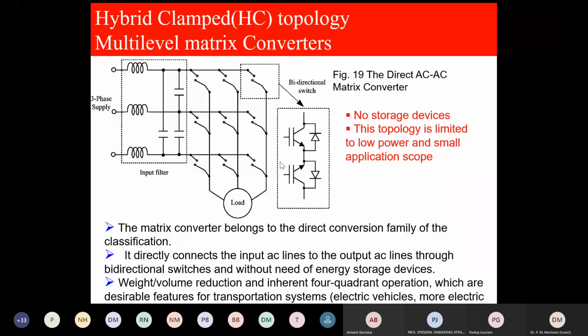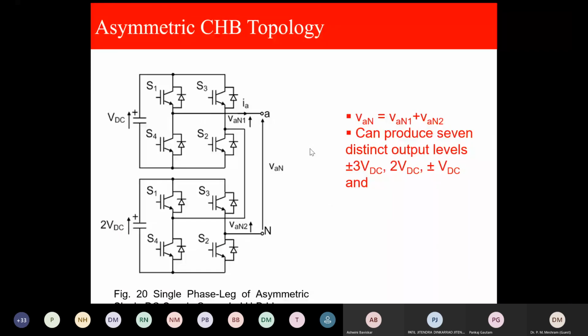Asymmetric, I will not go into details. The only difference is that it is the same cascaded H-bridge. The only difference is that the input supply voltages are in binary or trinary proportion. Here it is the proportion of VDC plus 2 VDC. So it is binary, twice. So you will get VDC, 2 VDC, 3 VDC, then 2 VDC, then VDC. So you'll get the 7-level.